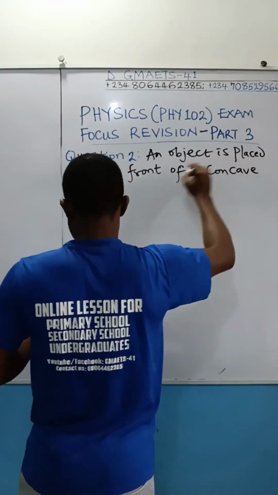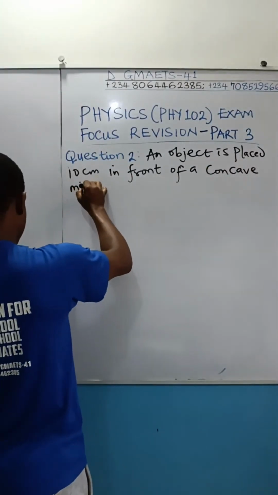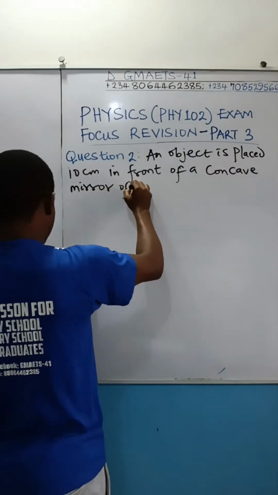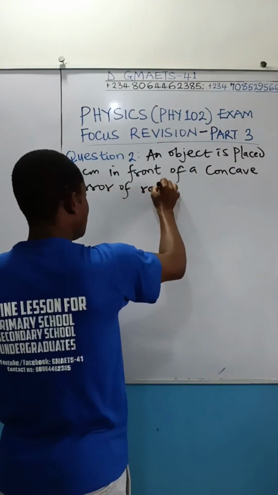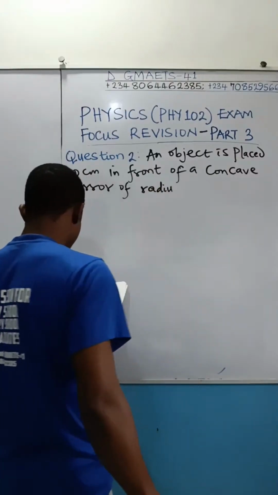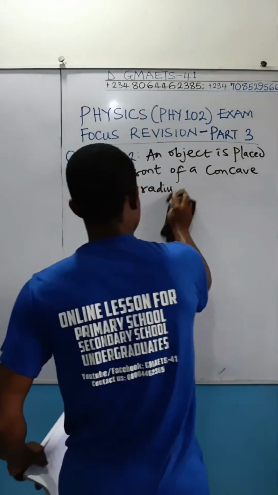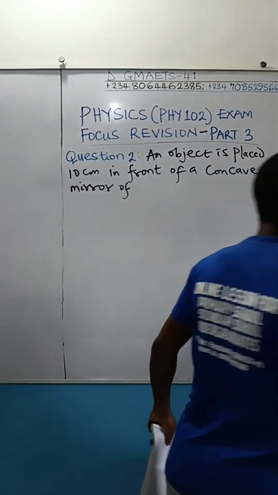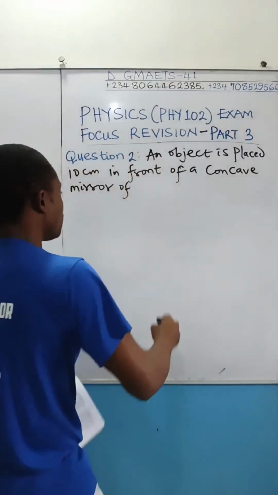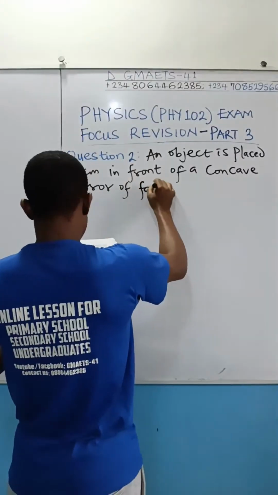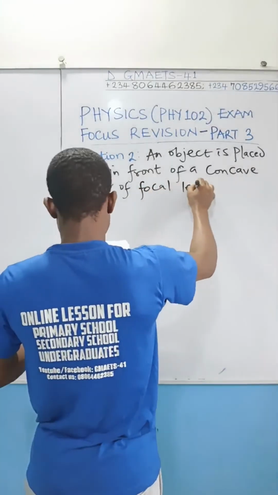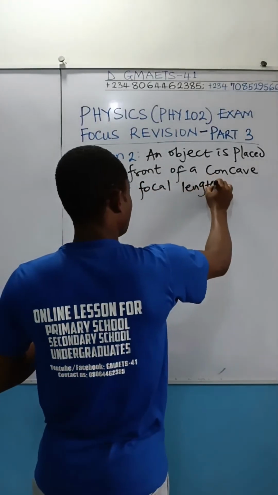Concave mirror is the same as converging mirror, of focal length, rather. What was given here is focal length. They didn't give radius of curvature. If they give you radius of curvature, you know what to do: divide it by 2 to get focal length. So here they gave the focal length of 15 centimeter.